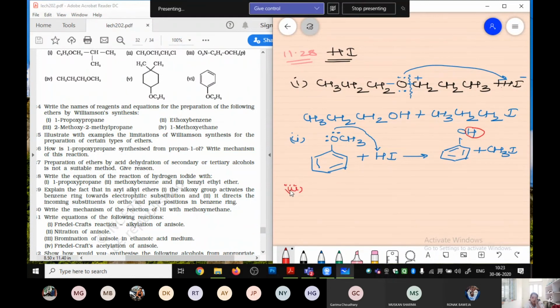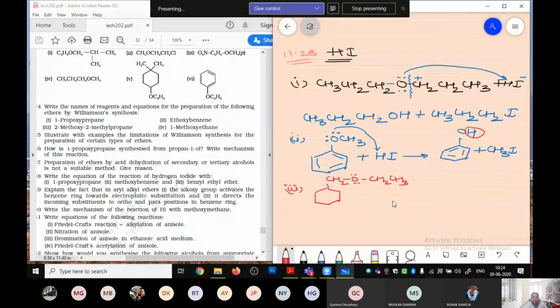Your third part says benzyl ethyl ether. Now, in the case of benzyl ethyl ether, so what will be your, one minute, beta. It will be CH2OCH2CH3.